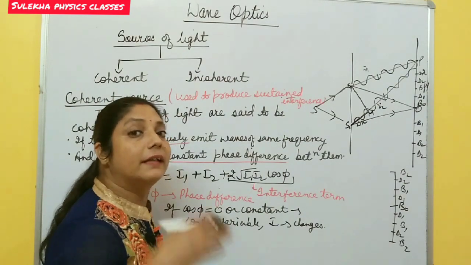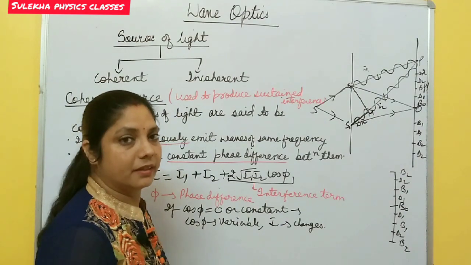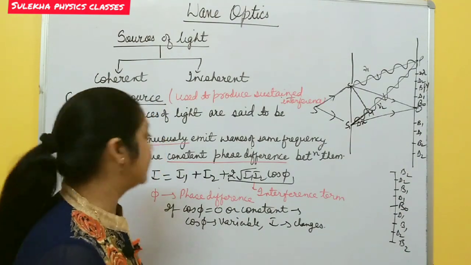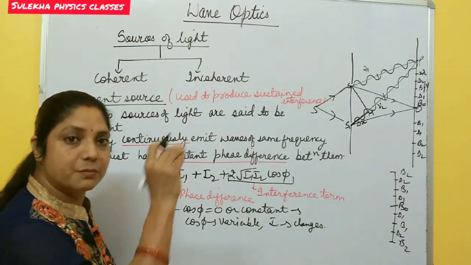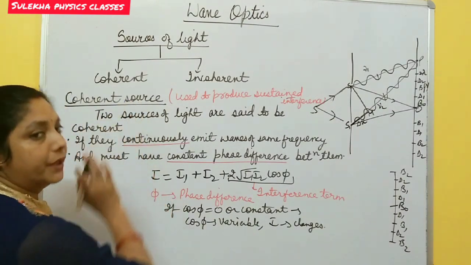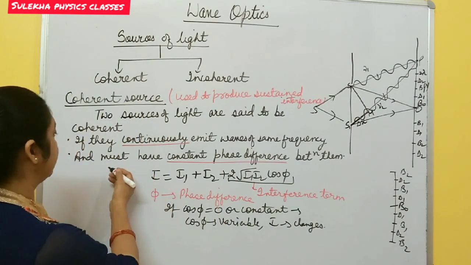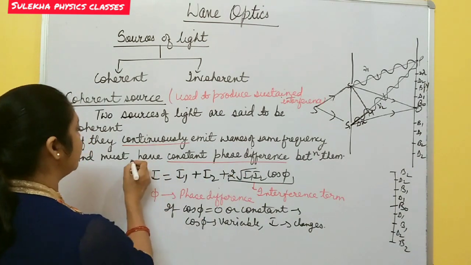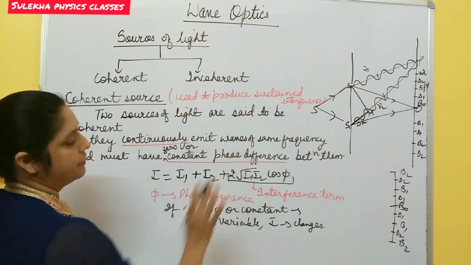We obtain dynamic interference, and it is very difficult to observe dynamic interference. So we always consider sustained interference to observe the interference pattern on the screen, and to obtain sustained interference we need coherent sources. The phase difference must be 0 or constant.